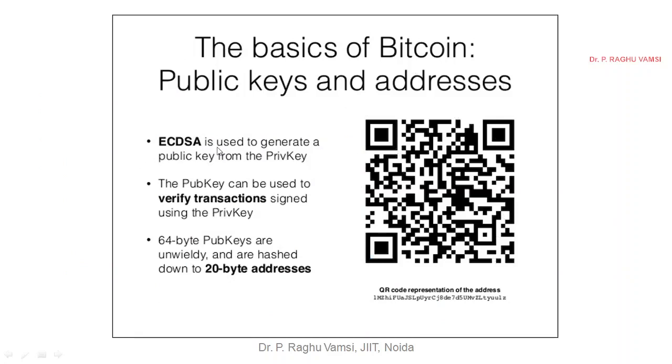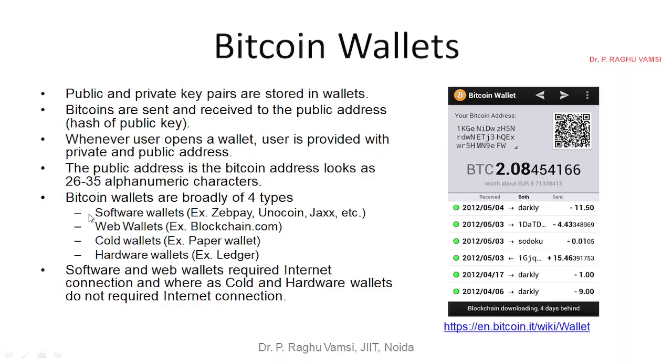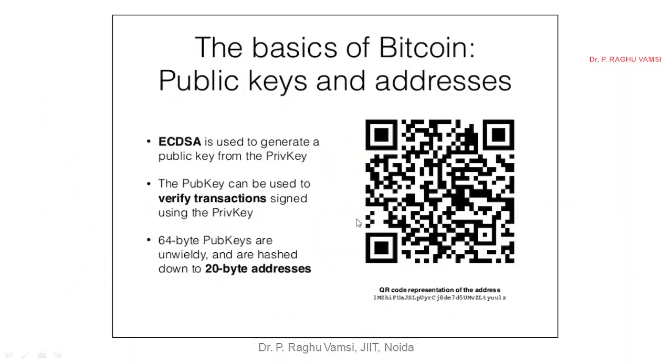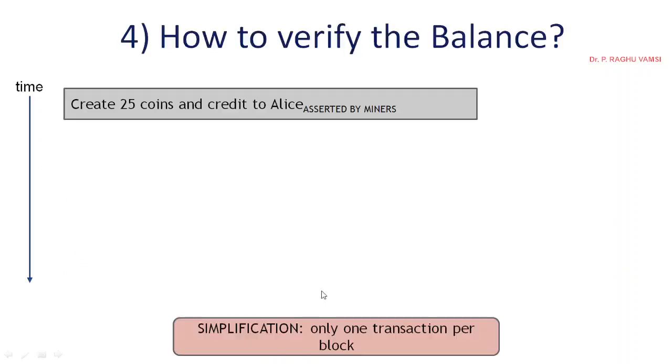And remember, ECDSA, the elliptic curve digital signature algorithm, is used to generate a public key from the private key. The public key can be used to verify transactions signed using the private key. The 64-byte public keys are unwieldy and are hashed down to a 20-byte address. This 20-byte address means you will have a combination of 26 to 35 alphanumeric characters. This address cannot be remembered, so that is the reason the corresponding QR code will be generated.